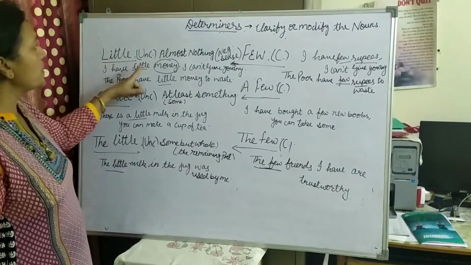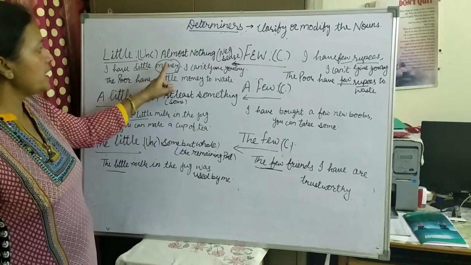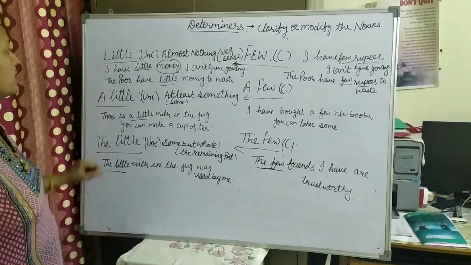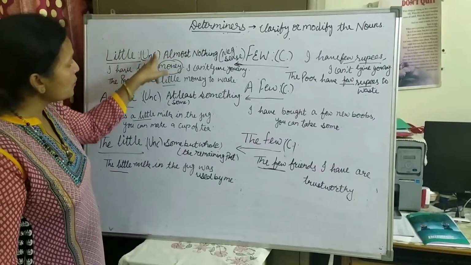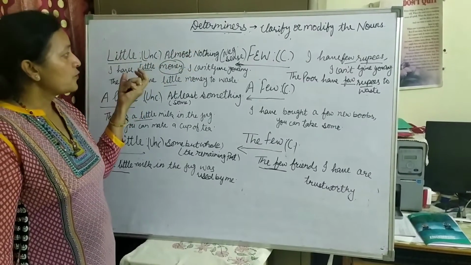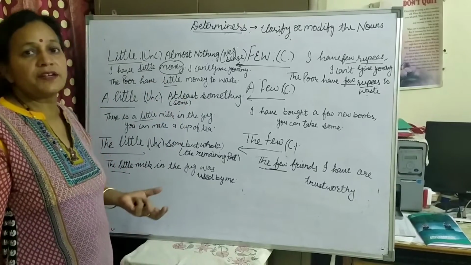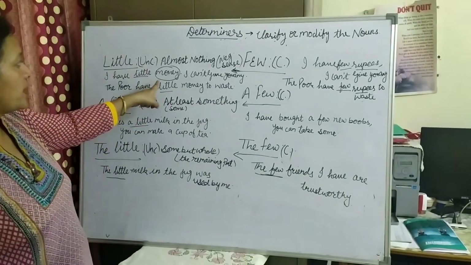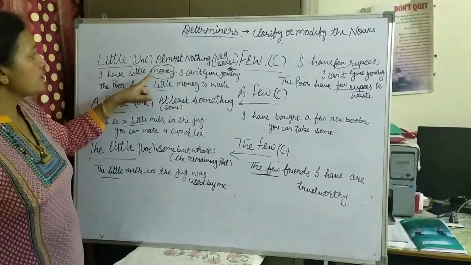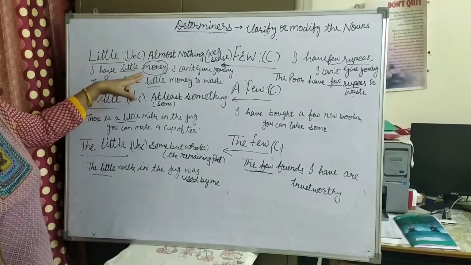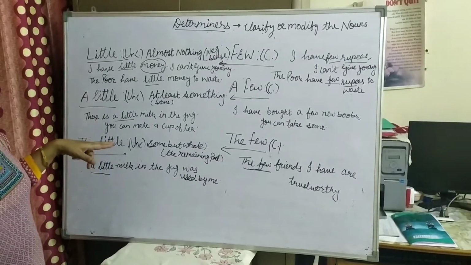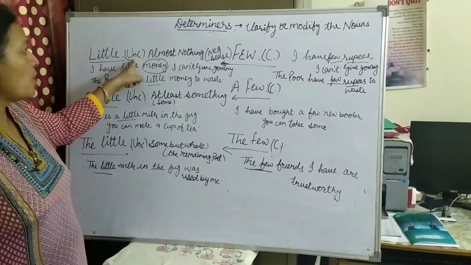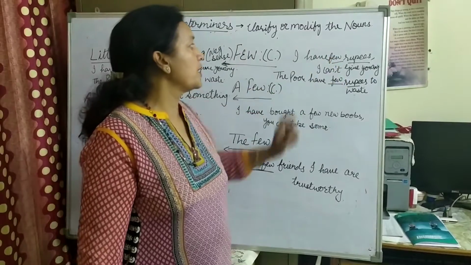I have dash money to, I have dash money, I can't give you any. Means I have little money. I already have almost nothing, means almost so small amount of money that I can't give you any. But here I would like to tell you one thing. Almost all students consider money as a countable thing, but it is not so. Money is uncountable, whereas rupees are countable.